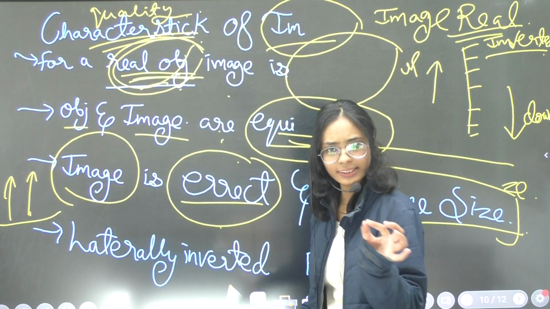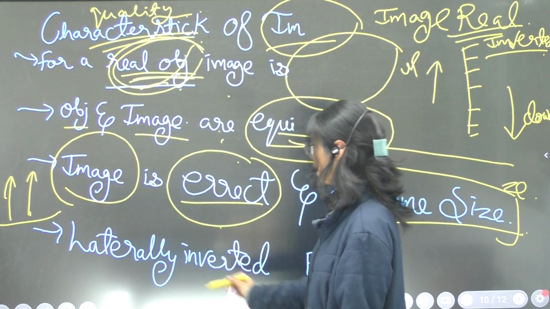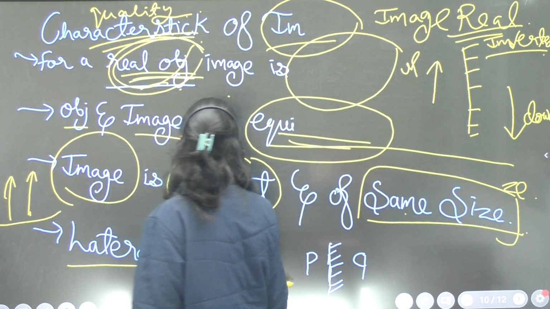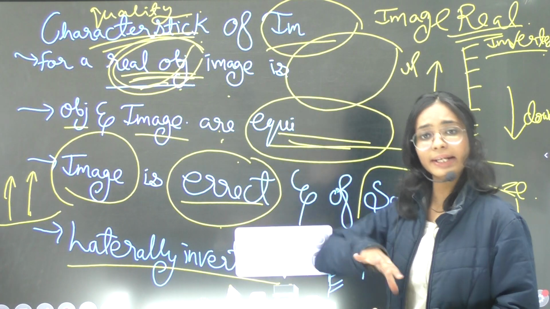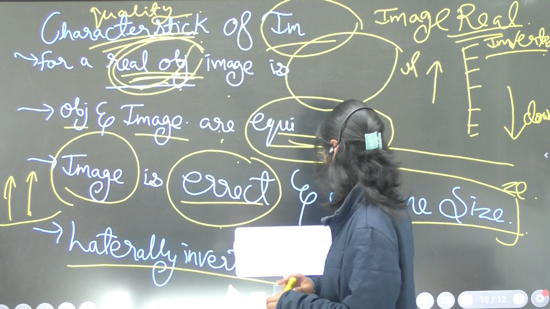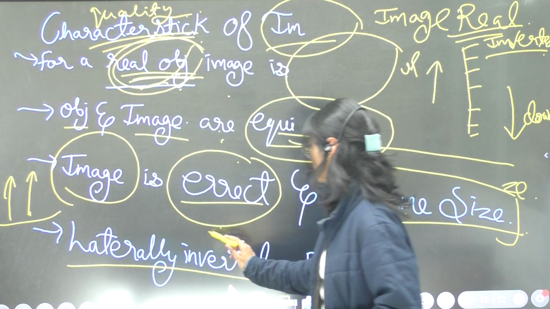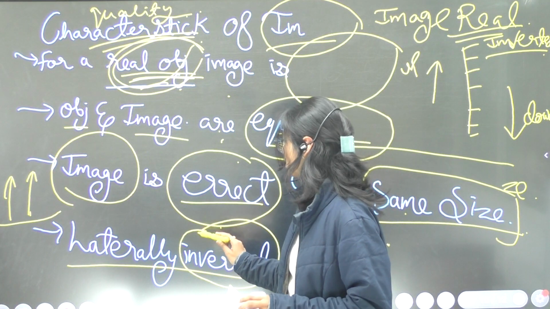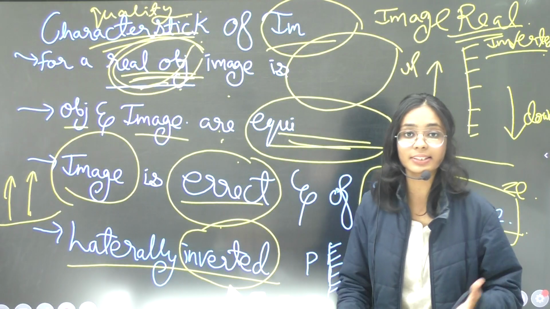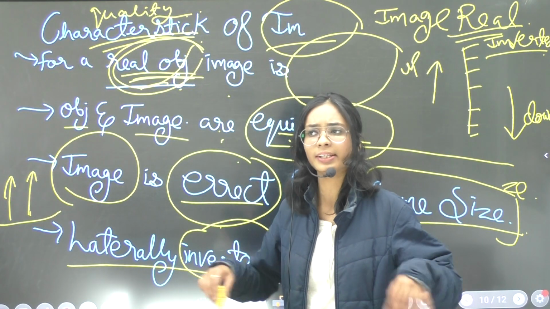Let's discuss a small concept, lateral inversion. The word itself says inverted. Inverted means we get a change in the alphabet or any shape.